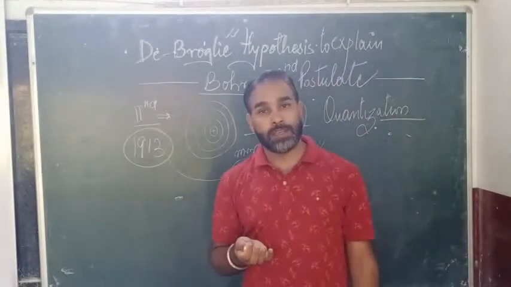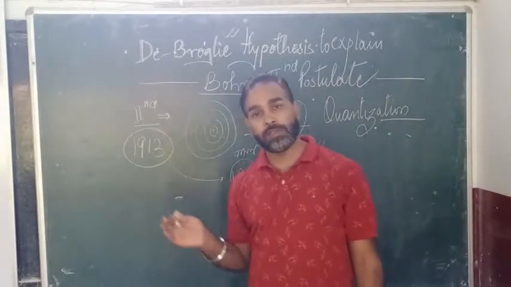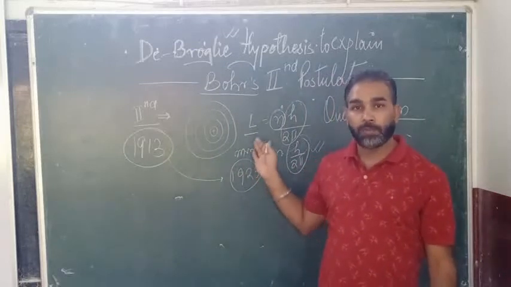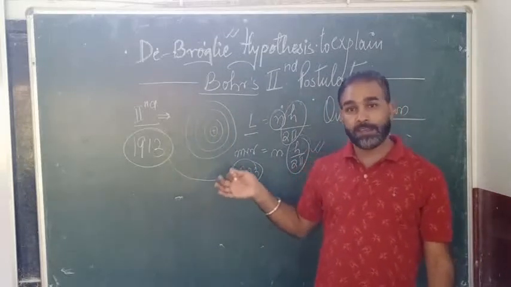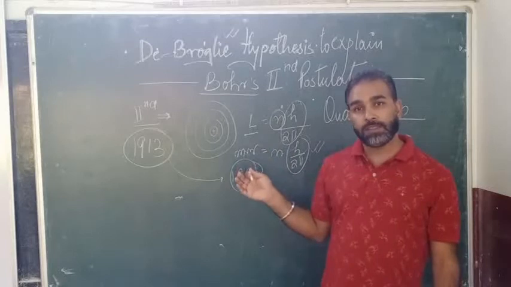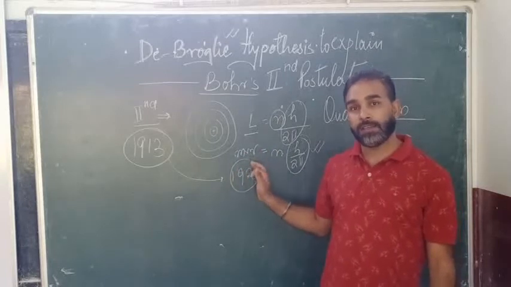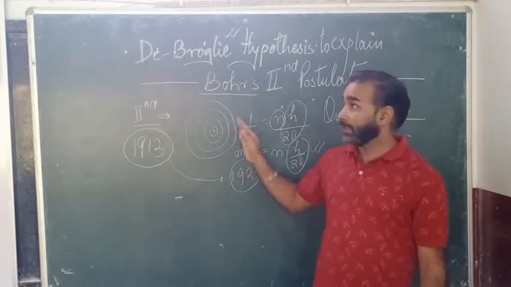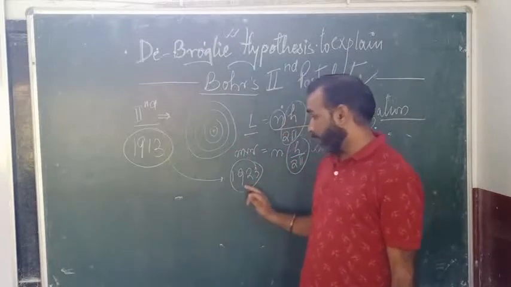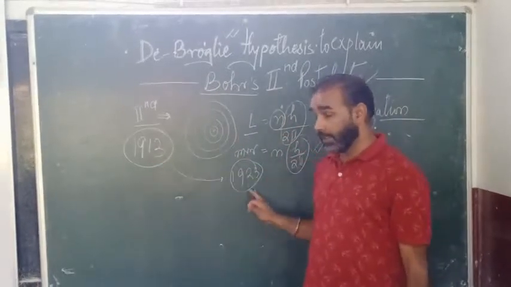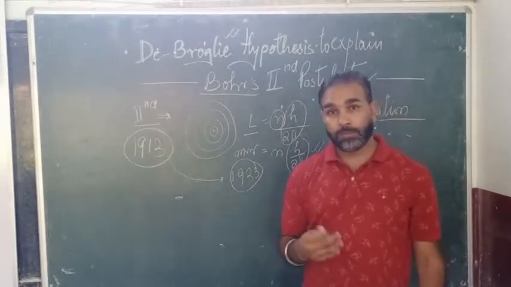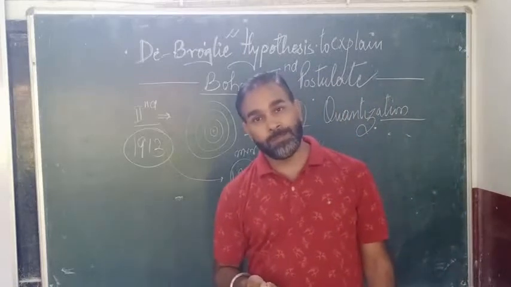Niels Bohr did not give any explanation or proof regarding this condition. He proposed it, but the proof, derivation and theory behind the condition was explained by de Broglie in 1923, that is, 10 years after the postulates of Niels Bohr.